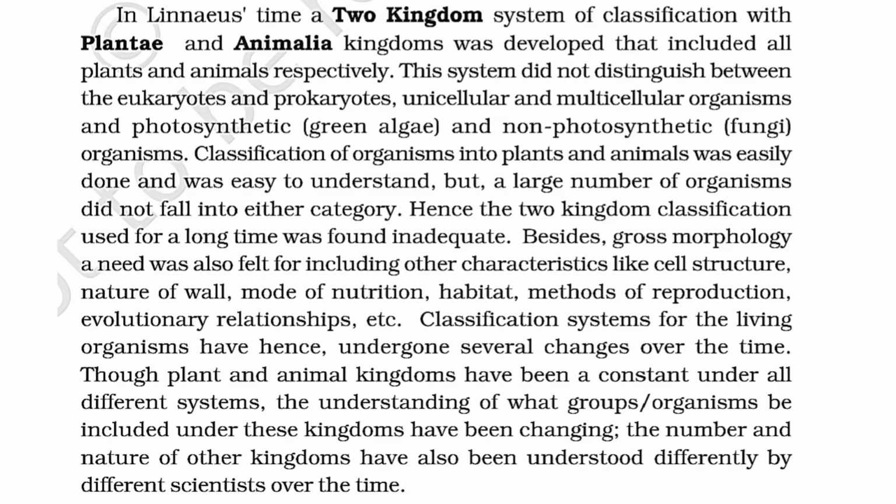Classification of organisms into plants and animals was easily done and was easy to understand, but a large number of organisms did not fall into either category. Hence, the two kingdom classification used for a long time was found inadequate. A need was also felt for including, besides gross morphology, other characteristics like cell structure, nature of wall, mode of nutrition, habitat, method of reproduction, evolutionary relationship, etc.